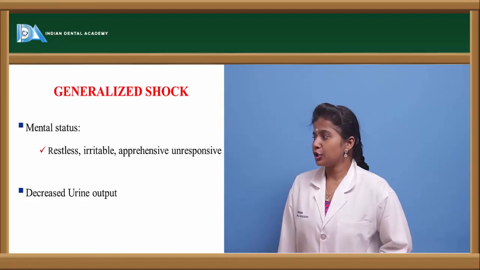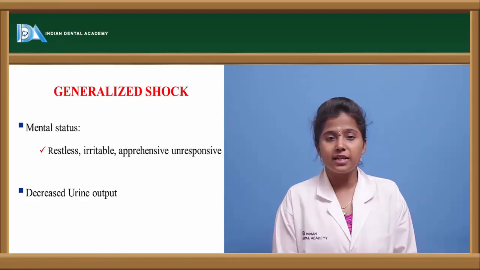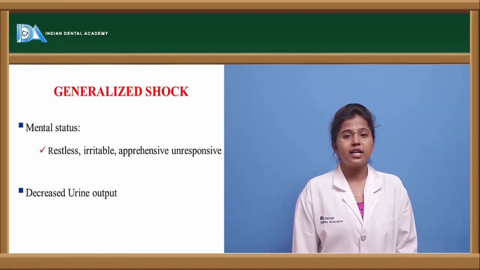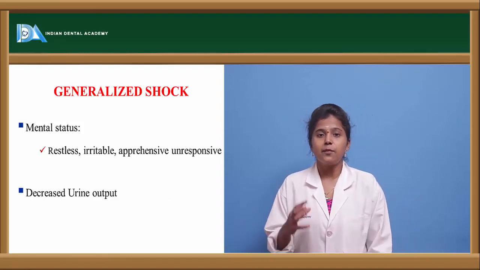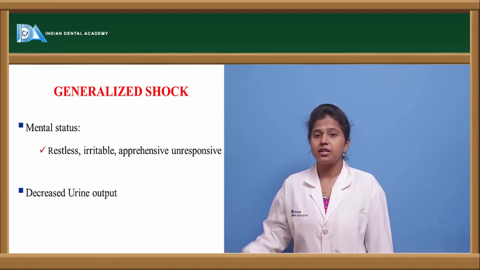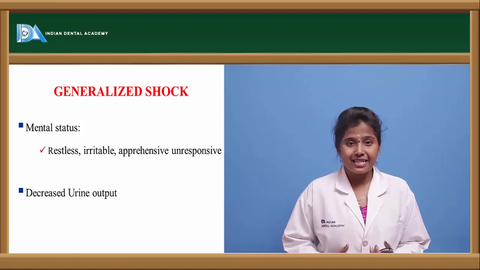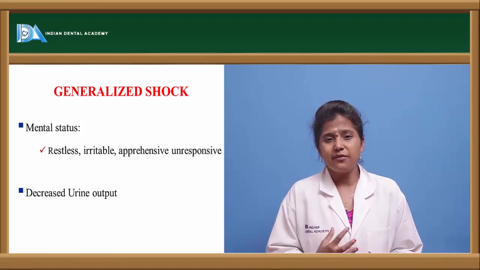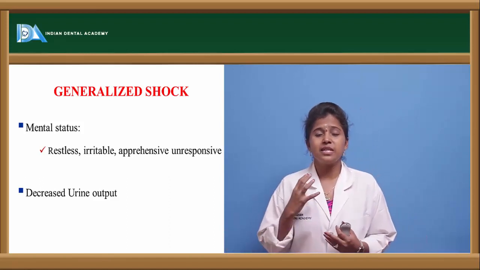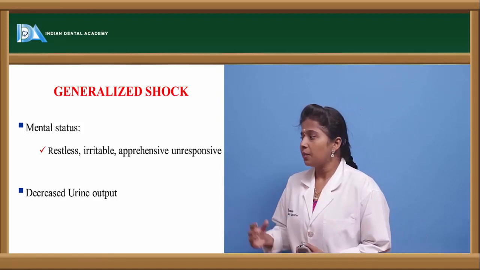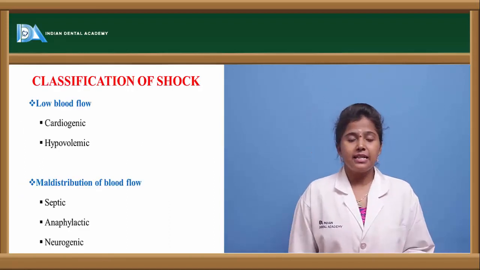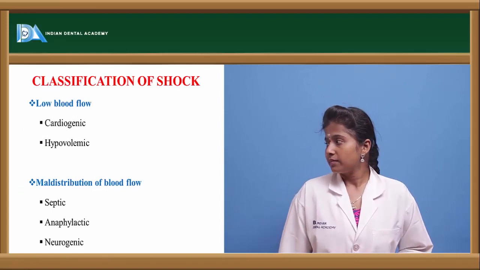What happens to the mental status of a person if generalized shock has occurred? If a person is suffering from generalized shock, then there will be restlessness, irritability, some sort of confusion in that person, and there will be decreased urine output also.